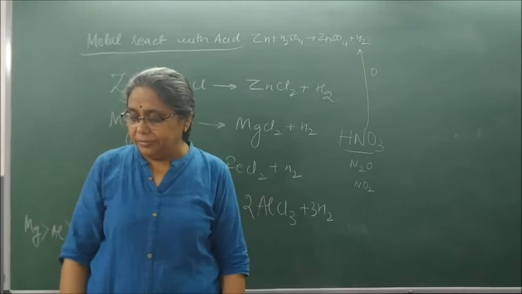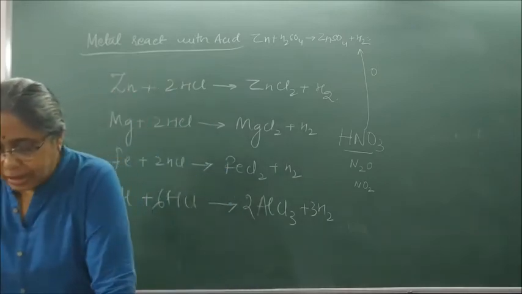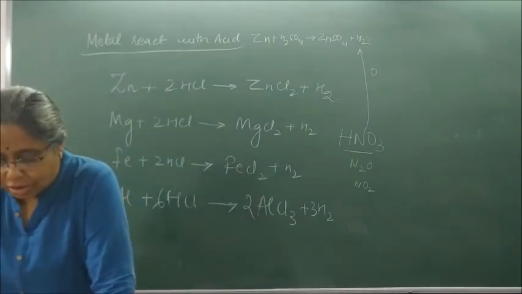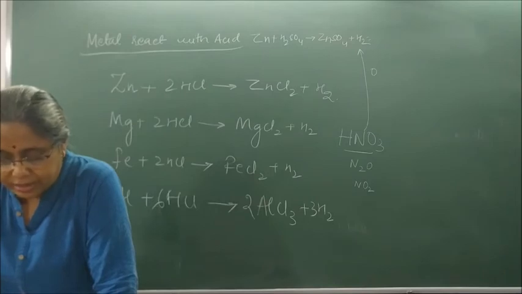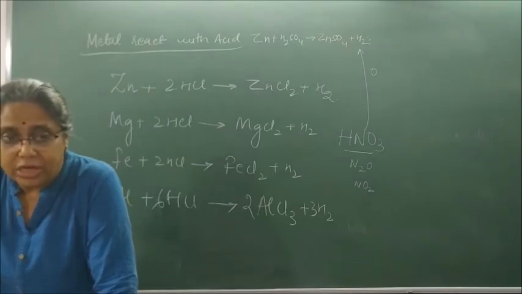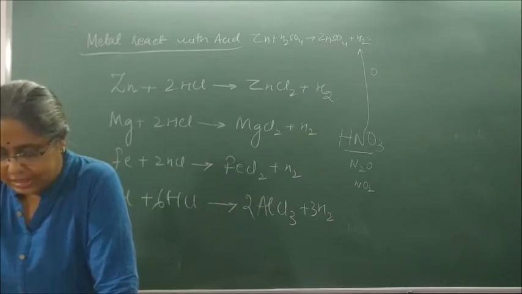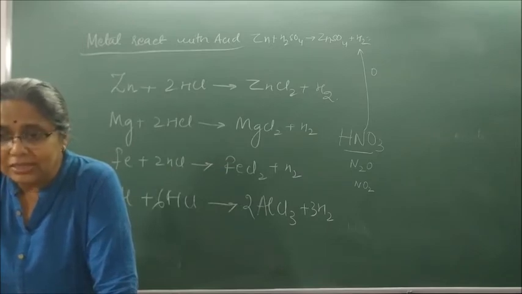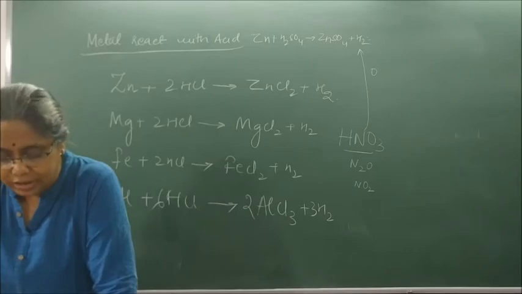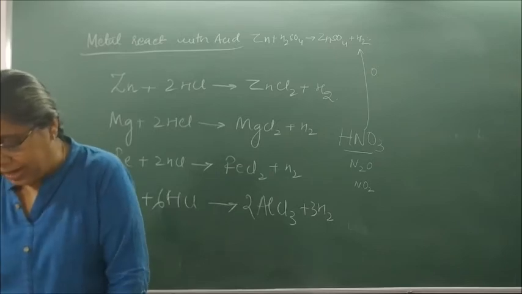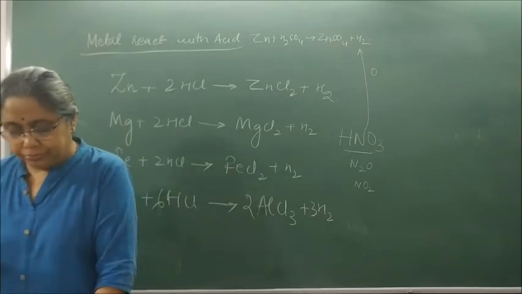Underline there please. Hydrogen gas is not evolved when a metal reacts with nitric acid because HNO3 is a strong oxidizing agent. It oxidizes the hydrogen into water and itself gets reduced to nitrogen oxides N2O, NO and N2. Okay?